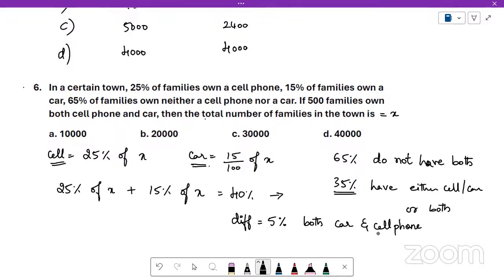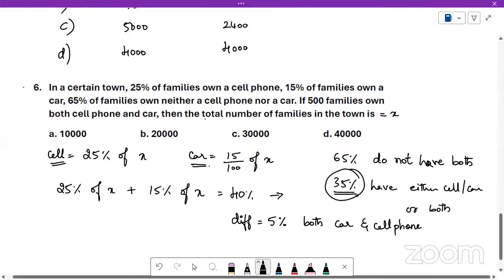It becomes 40%. No, 25 plus 15. Exactly. Yes. Correct, Monica. 25 plus 15 becomes 40%. But actually, only 35% of the population is included here. Why we are getting 40% is this 5% of the people are counted twice.